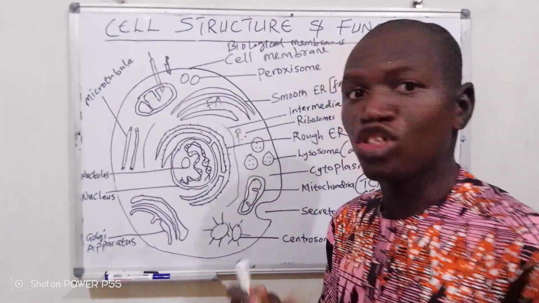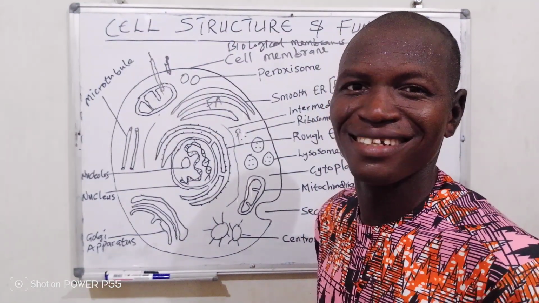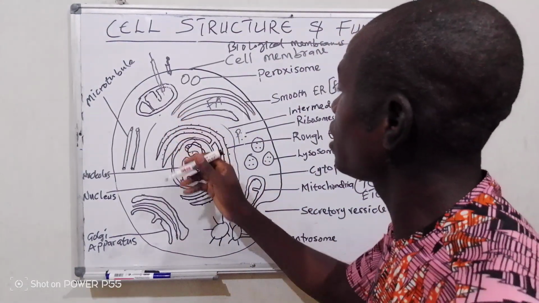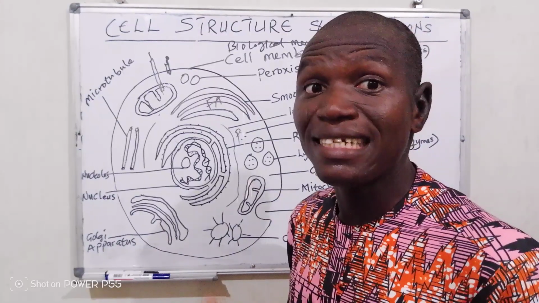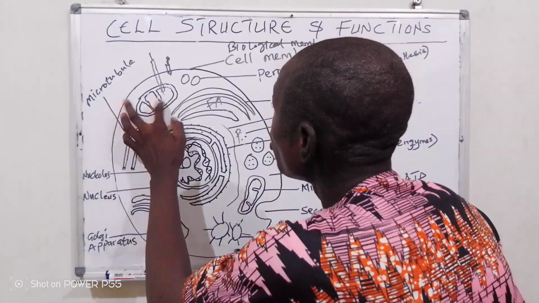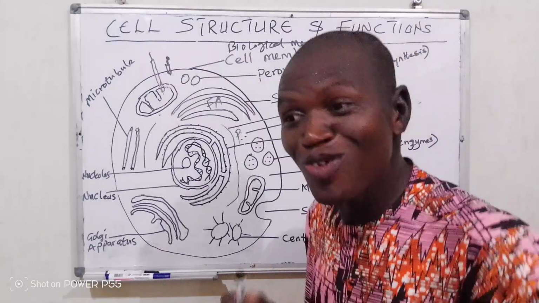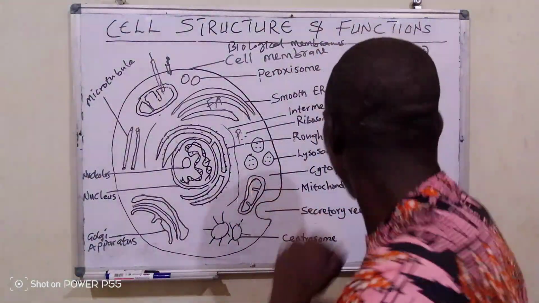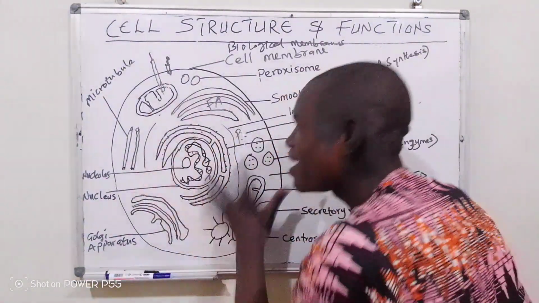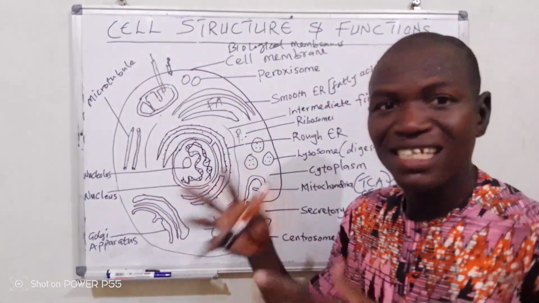Another thing is that some cells have more mitochondria than others. Yes, that's also very important. For example, adipocytes are fatty cells, cells that store fat. They almost have no nucleus, no mitochondria at all. Can you imagine that? But if you come to a muscle cell, you know muscle is where power, where energy, where ATP is produced. If you come to a muscle cell, guess what? You have maybe 1 million mitochondria in just one cell. Can you see? So these things are diverse, they are different.